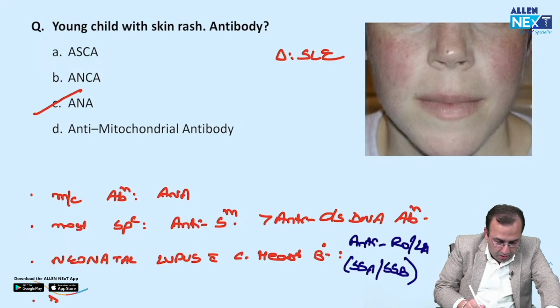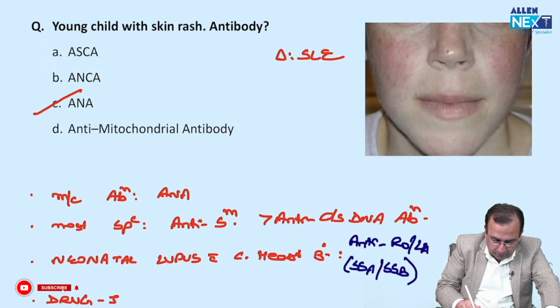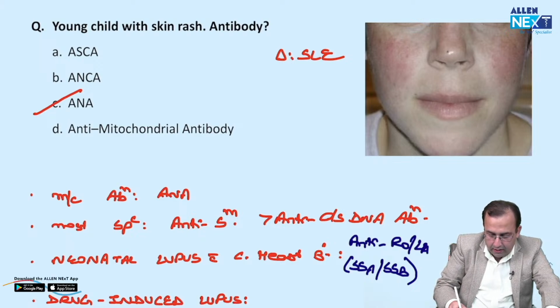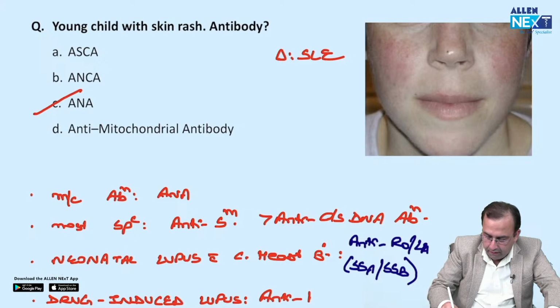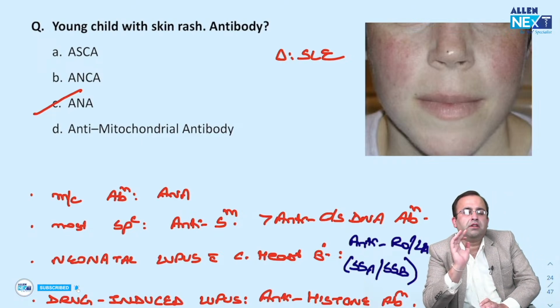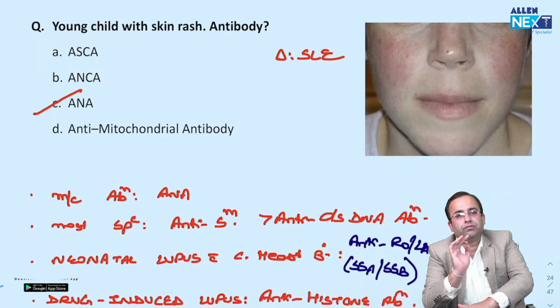And lastly, drug-induced lupus: antihistone antibody. So these are the antibodies associated with SLE.